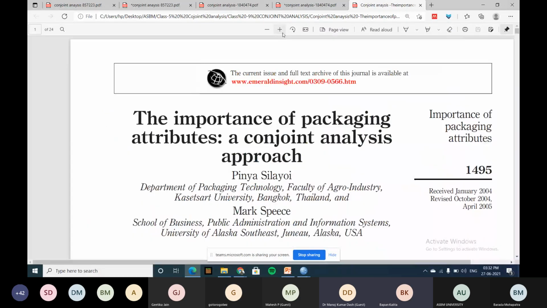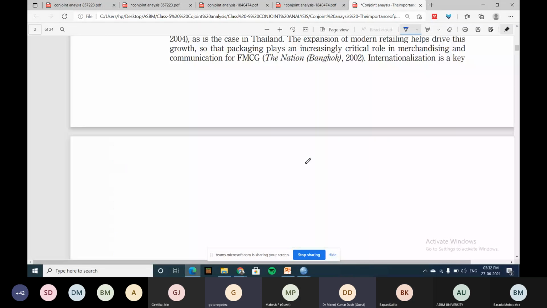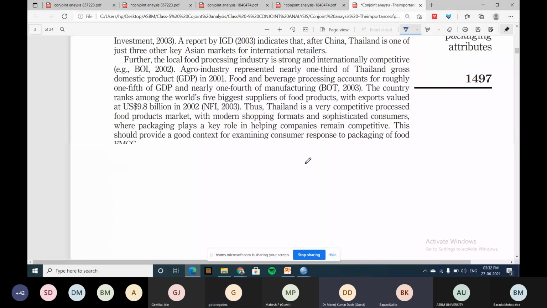Importance of packaging attributes through a conjoint analysis approach. Is it clear? Yes. So these are all the story you have to write. But now the question arises.